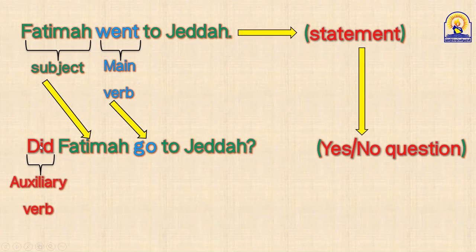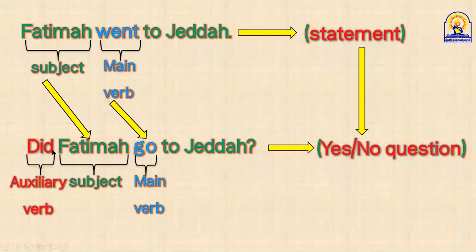Because when it's past, I take did. And I don't forget, when I use do or does or did, I change the main verb into the bare infinitive, like this one. So my question will be, did Fatima go to Jeddah?